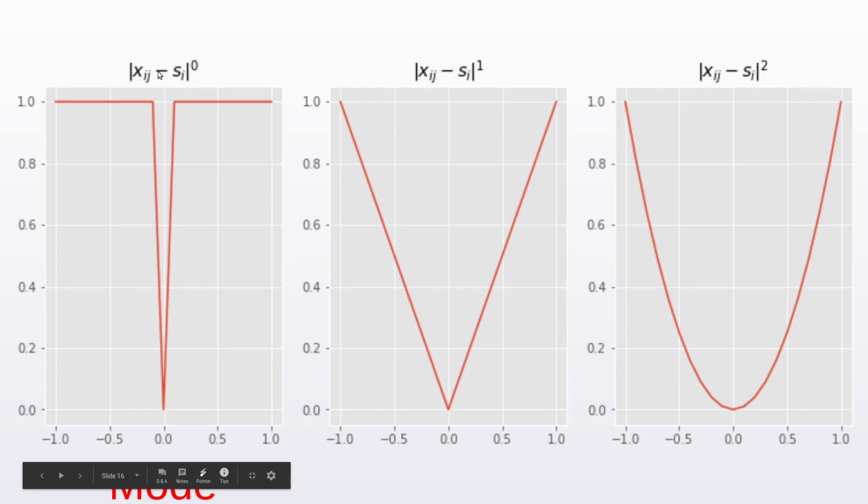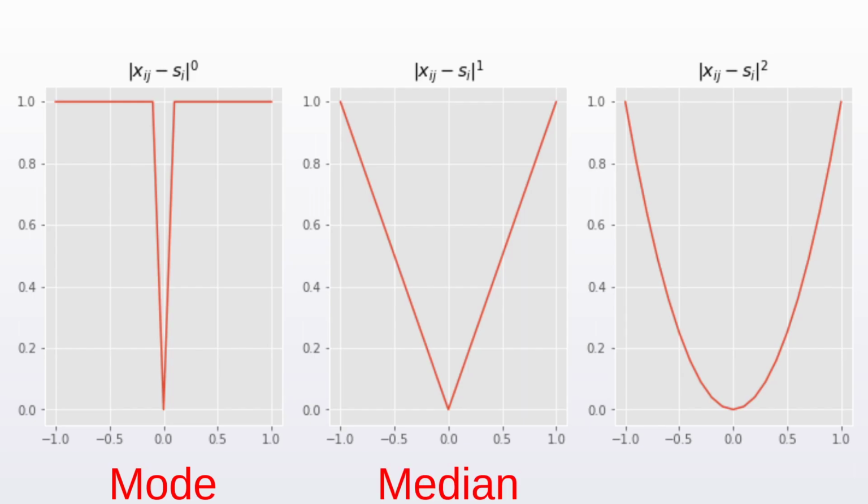And for any other value, no matter how small or how large, we will have the same error. So there is no notion of greater error or lesser error. There are only two values of error, one corresponding to the right summary and the other value to all the wrong summaries. You can probably already guess which type of variable this corresponds to. The next graph corresponds to the median. If you arrange values in a given column in an increasing or a decreasing order, then the value which is found at the exact center of this sequence is called the median. By picking this strategy, we are saying that the error will be minimized at the median of these values.